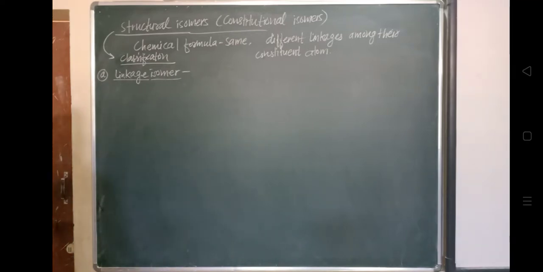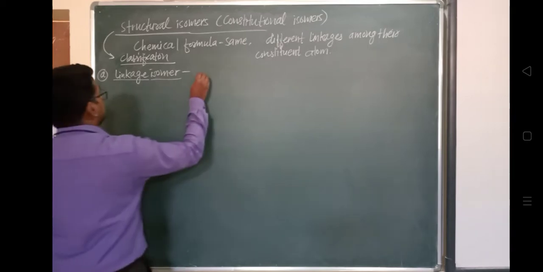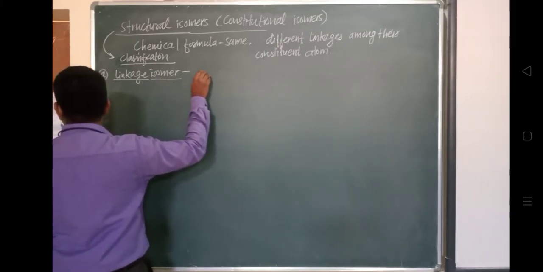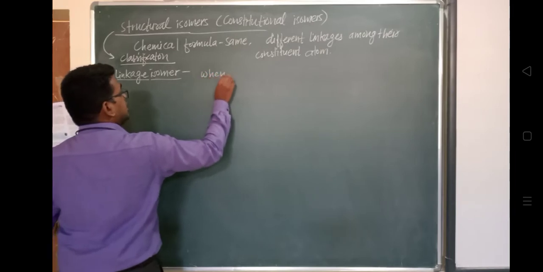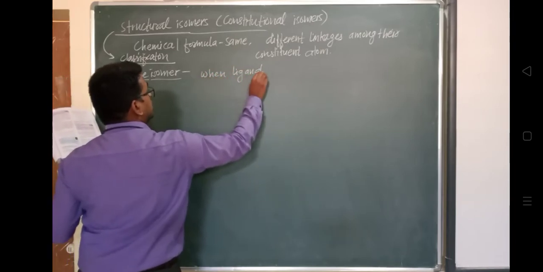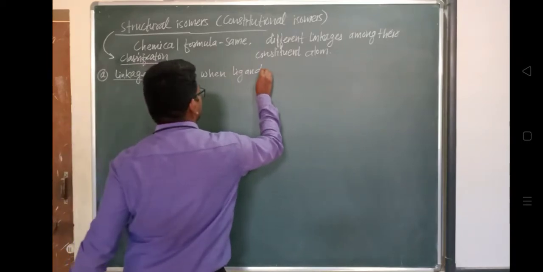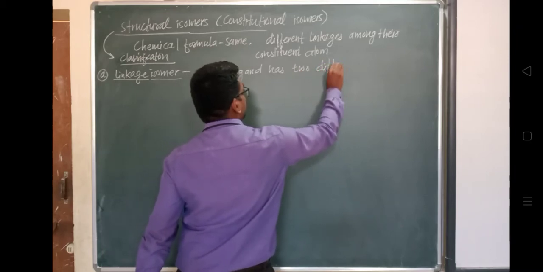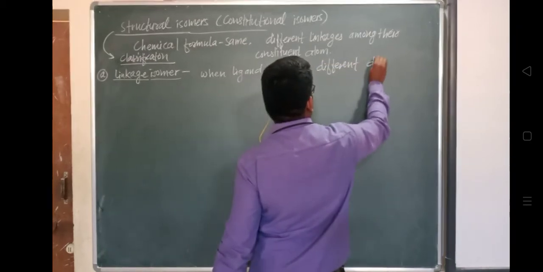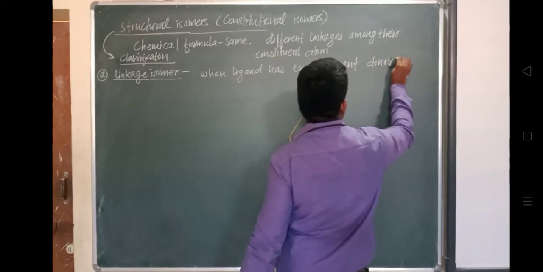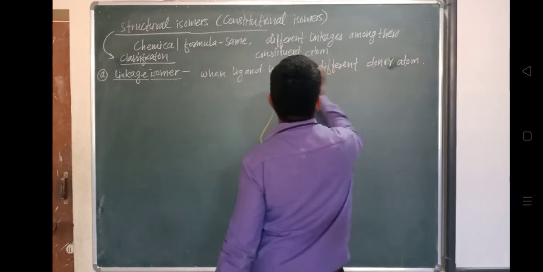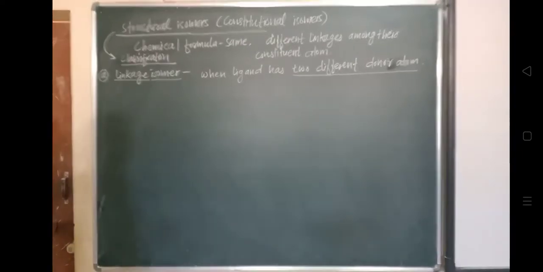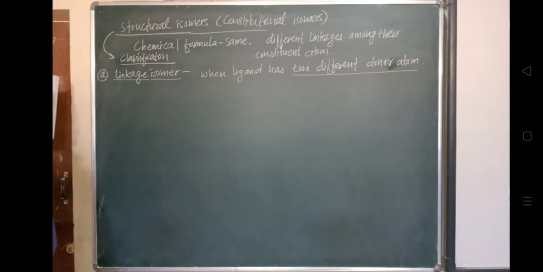the ligand has two different donor atoms. Such kind of isomers are formed when the ligand has two different donor atoms, not the same. Whenever two different donor atoms are present in that ligand, it is called a linkage isomer. It coordinates to the metal via different donor atoms.